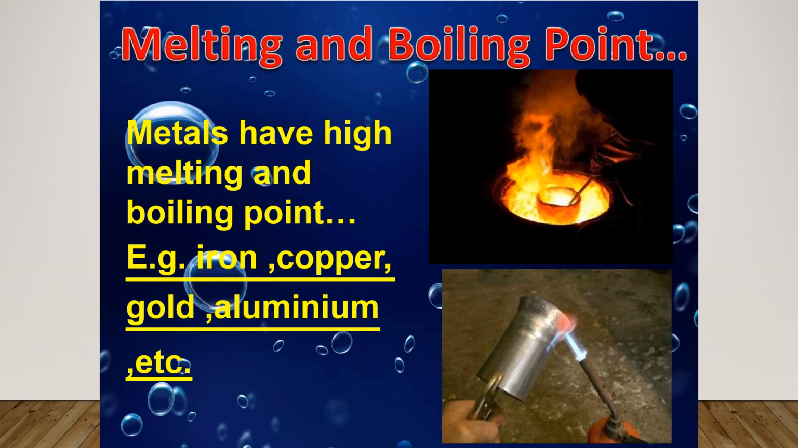And now the last property is that metals have high boiling and melting points. Because they have high density, the melting and boiling points of metals are very high. This is all about the physical properties of metals. In the next video, we will discuss the properties of non-metals and the chemical properties of metals and non-metals.